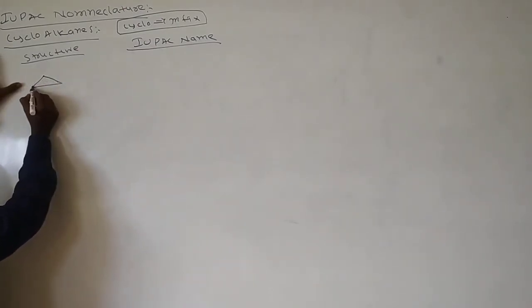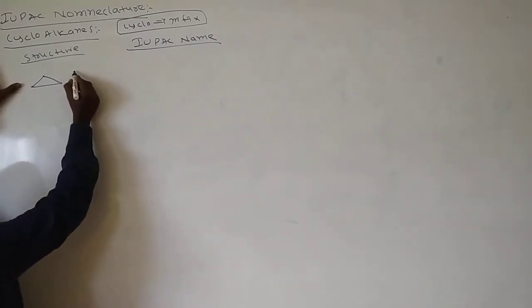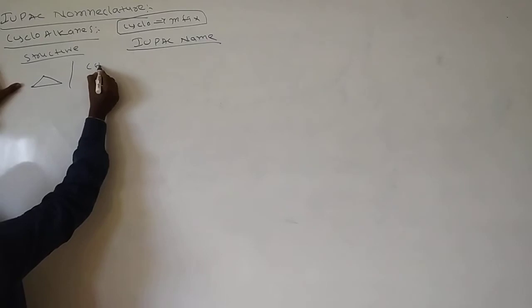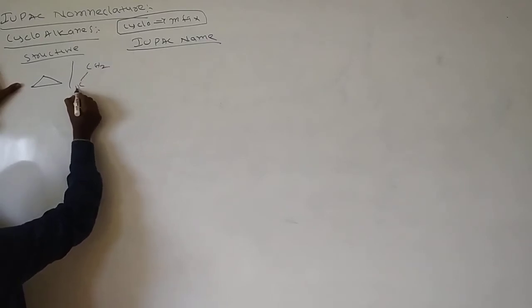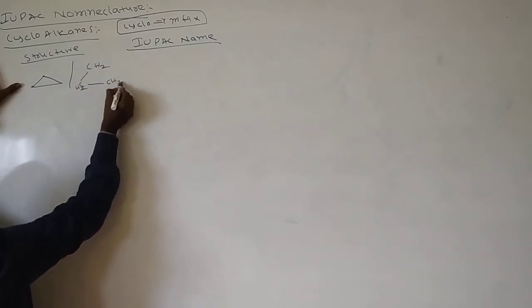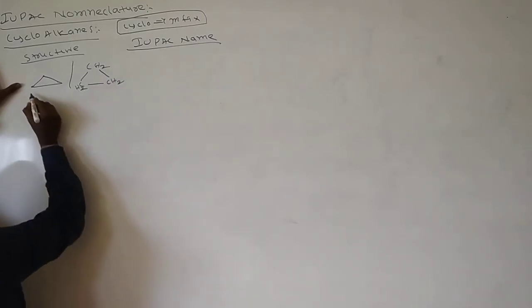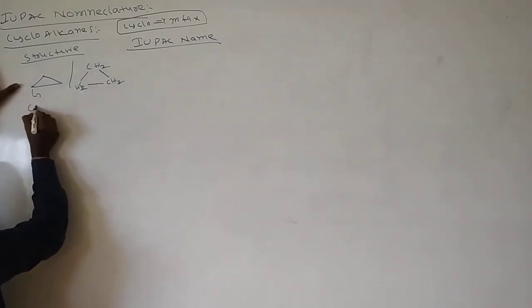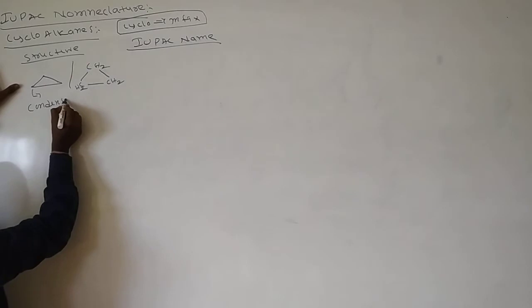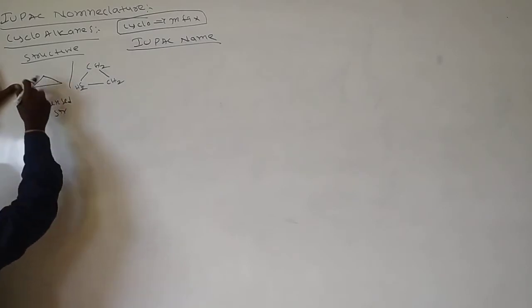This is one carbon, this is one carbon, this is one carbon, a bond-line structure. Or this may be written like this: CH2, CH2, CH2. This we call a condensed structure.